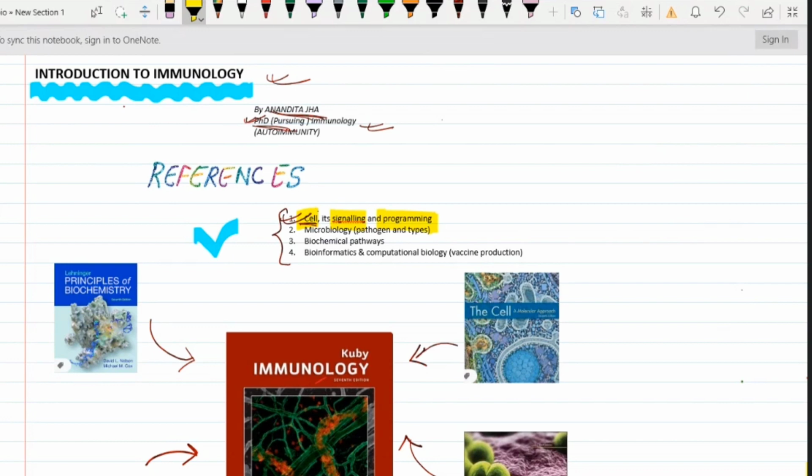This programming term is not new actually, because you might be familiar with cell programming as apoptosis and other things, programmed cell death. So everything which is occurring inside the cell is quite programmed. So this is what cell programming is.